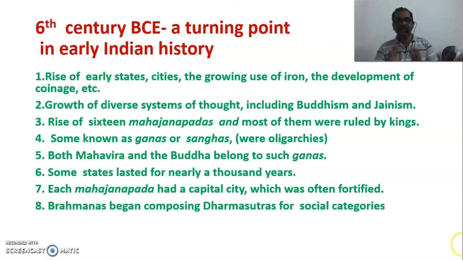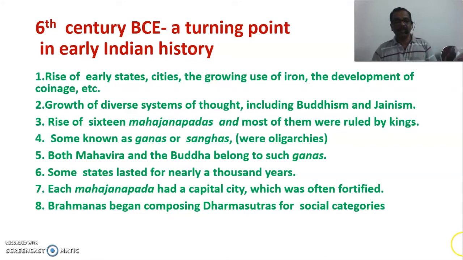Janapadas and Mahajanapadas: when some Janapadas become very powerful, they are called Mahajanapadas. I will come to that later. And some of these Mahajanapadas were known as Ganas or Sanghas. It may be a republican form. It was mostly ruled by an oligarchy, that is, not by a single person but by a group of people.